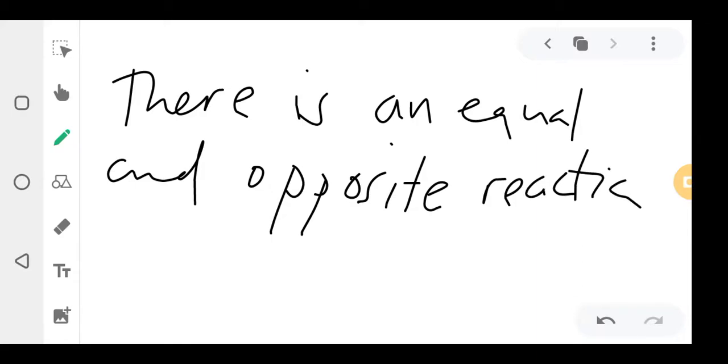That's what it states. So when you're stating the third law, you say the law of action reaction states that for every action there's an equal and opposite reaction.